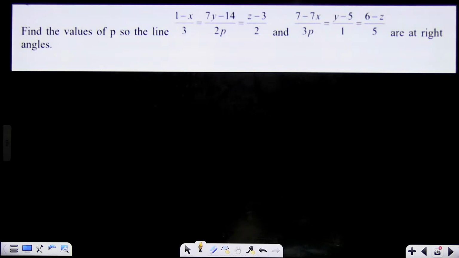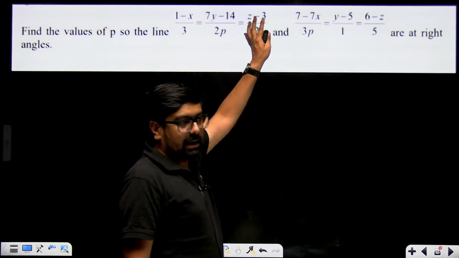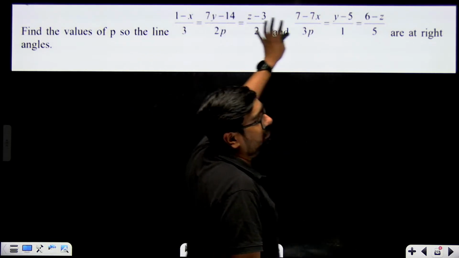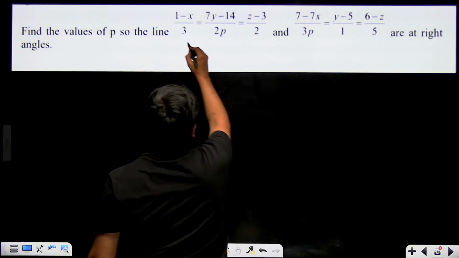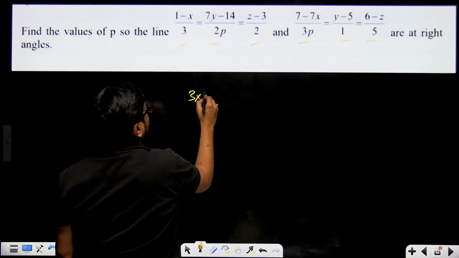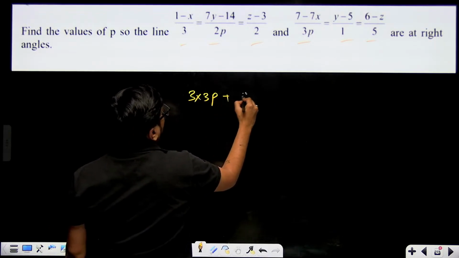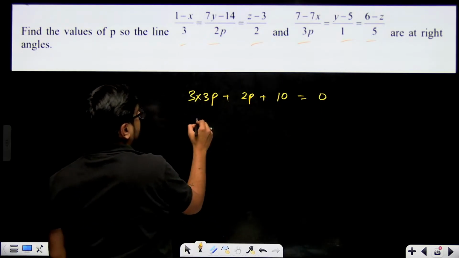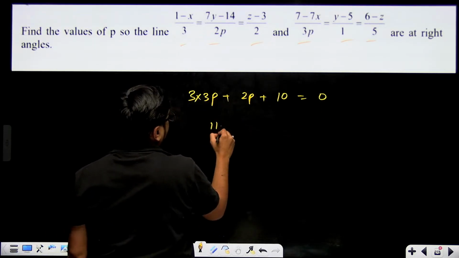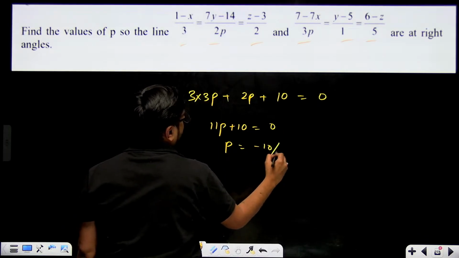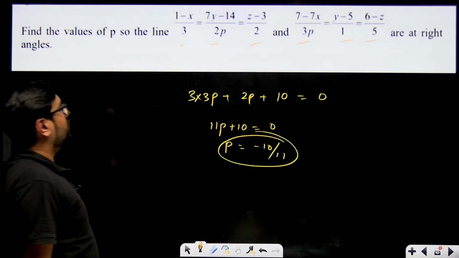Okay, find the value of p so that these two are at right angles. If these two are at right angles, then the sum of the products of their direction ratios will become equal to 0. What are the direction ratios over here? These. That means 3 into 3p plus 1 into 2p plus 2 into 5, that means 10. This will come out equal to 0. That means 9p plus 2p, 11p plus 10 should be equal to 0. That means p should be minus 10 by 11. This is how you have to give the answer.